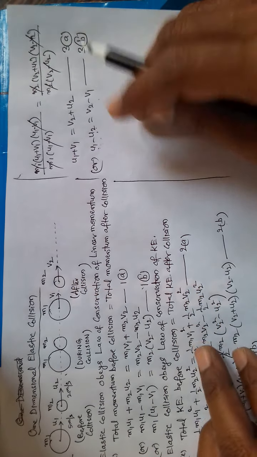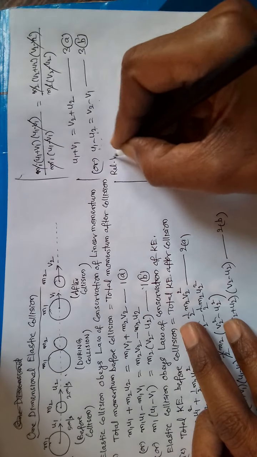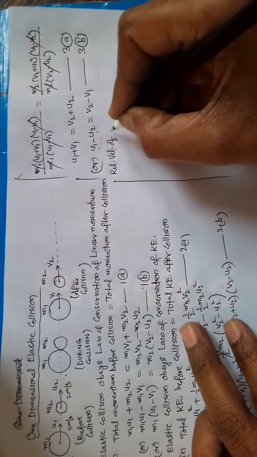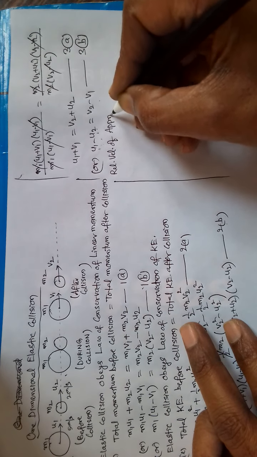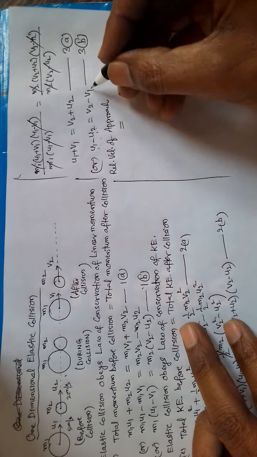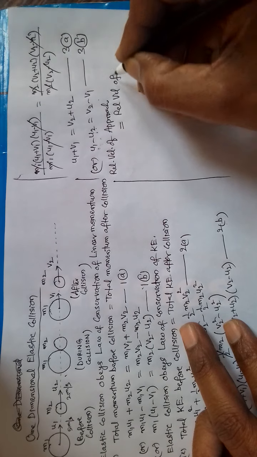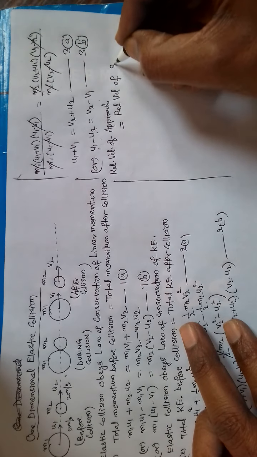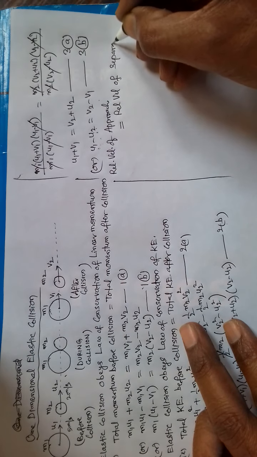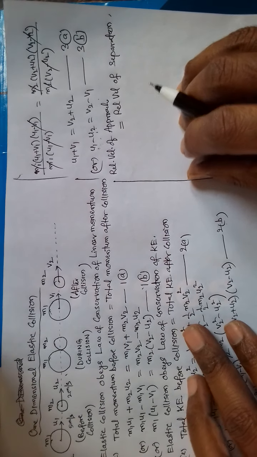So here we can write, this is nothing but relative velocity of approach, and this is equal to relative velocity of separation.